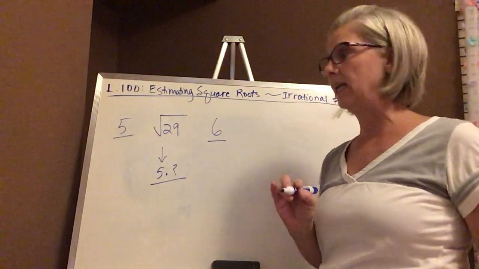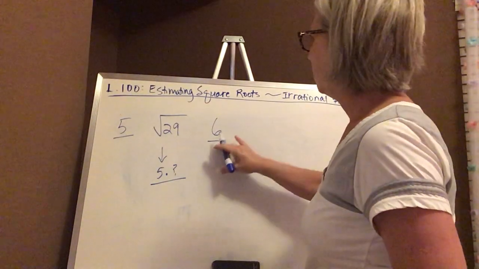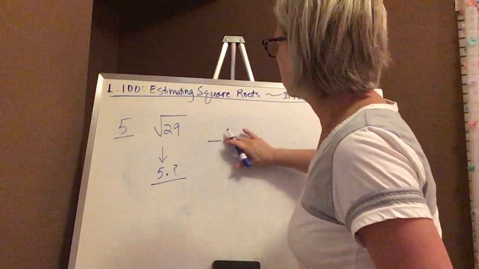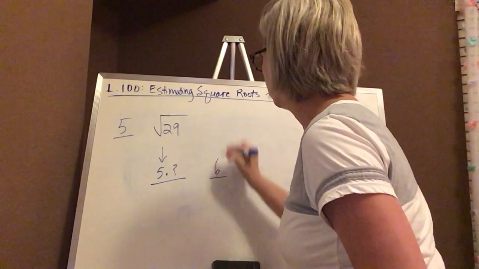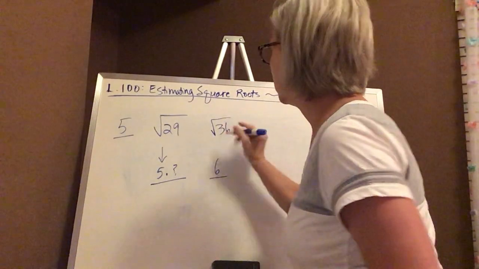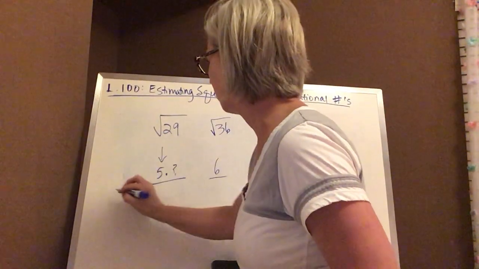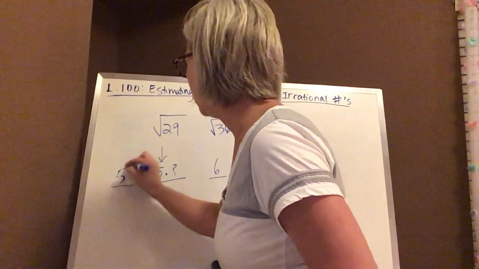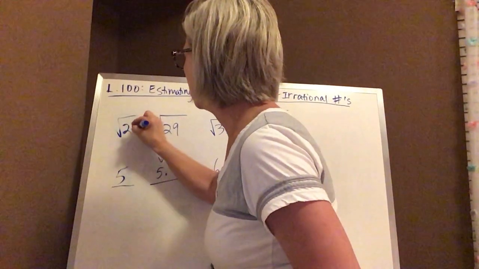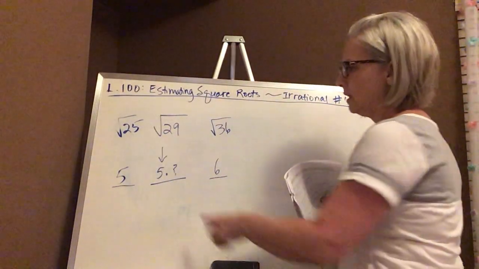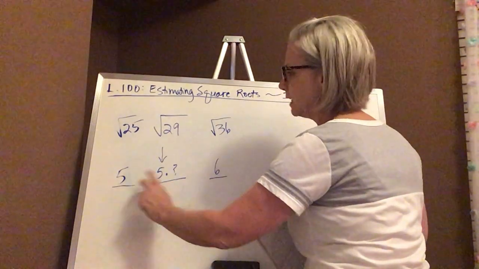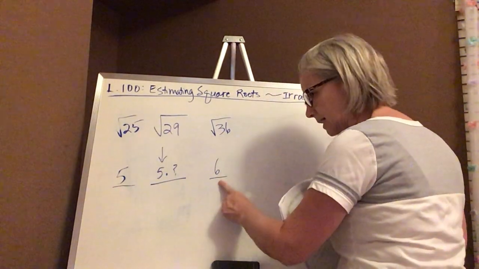How do I figure out what that is? So remember, this 6, let me write this down here, was actually the square root of 36, right? I'm going to put the squares up here for you. And this was 5, the square root of 25. This is going to be 5 point something because it's in between 5 and 6.